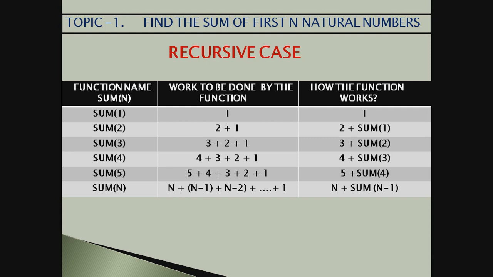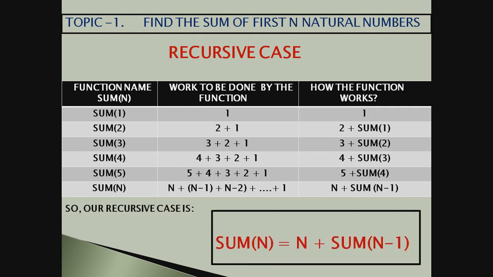How did I come to that conclusion? Seeing the things written in the table above. For the recursive cases you see 2 plus sum 1, 3 plus sum 2, 4 plus sum 3, 5 plus sum 4. Similarly for n, n plus sum n minus 1. So this is our recursive case, because I am making a function for sum n. I think we have understood how the recursive case is reached. So our recursive case is sum n is equal to n plus sum n minus 1.